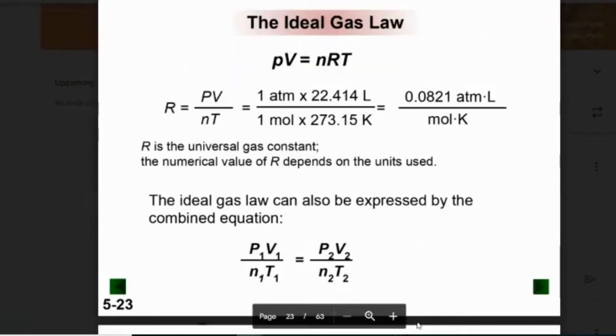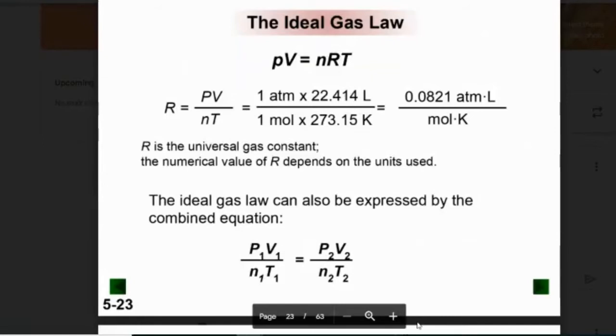And we're going to use 2 different values, which sounds strange. It always stays the same, but we're going to use 2 different values. And our value is going to be based on pressure. So one is on the screen, 0.0821 ATM times liters divided by moles times Kelvin. But if we're using the SI one, then we'd end up with kilopascals. So it'd be 8.314 kPa times liters divided by moles times Kelvin. And so it just depends on what the pressure unit is.